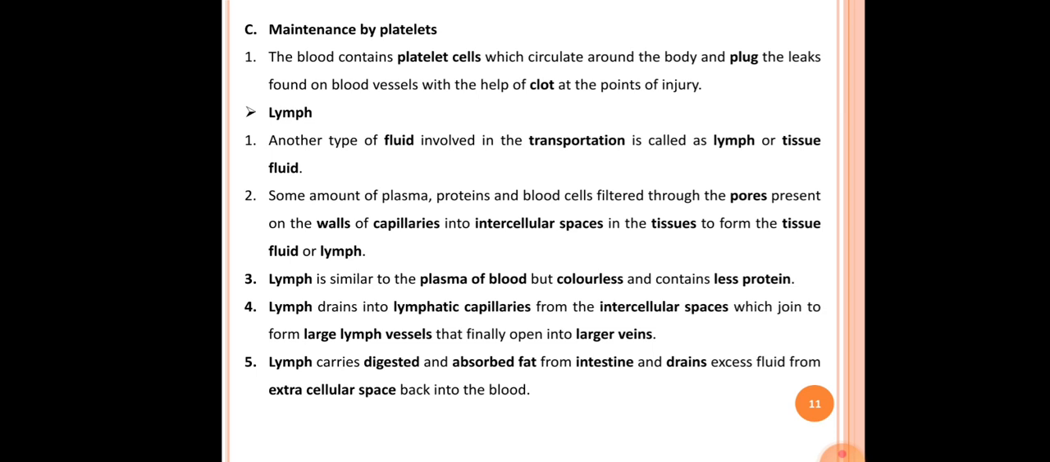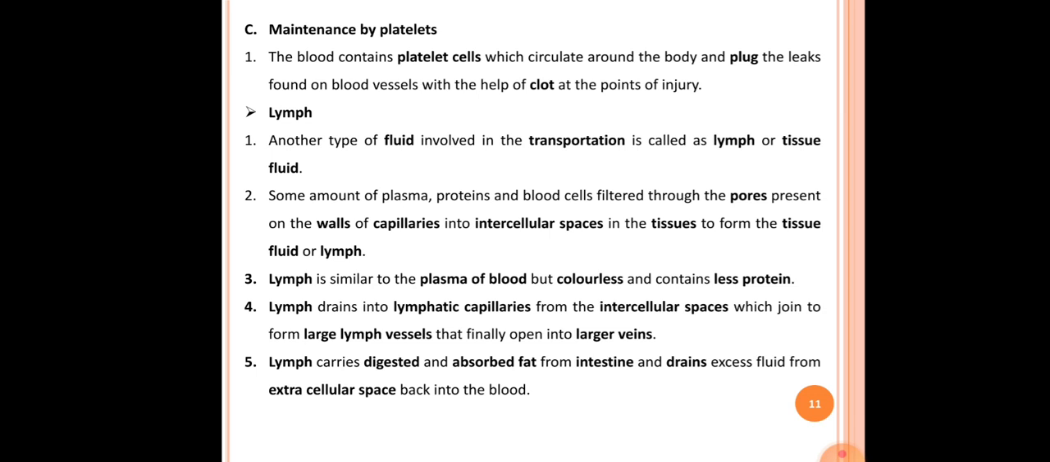After that, our next point is lymph. Lymph can be seen as a byproduct of the blood. It is a part of blood, formed from blood itself. So we'll see the different points about the lymph.